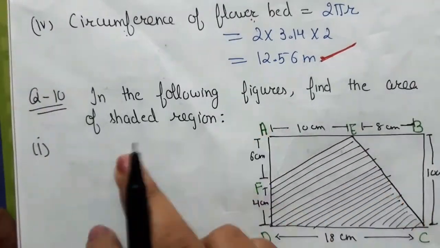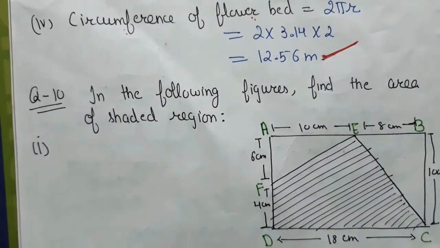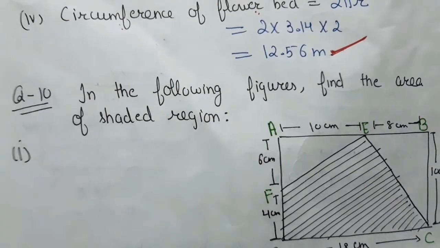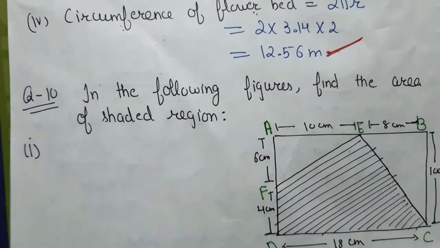Now let's move to question number 10. The question number 10 is, in the following figures you have to find the area of the shaded region.